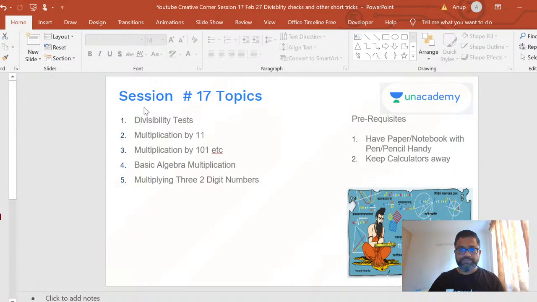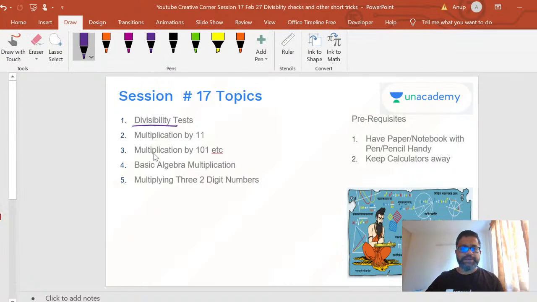Okay, so we are going to do some divisibility checks. Let's look at it, and I'll show you the tables. We're not going to cover all the numbers 2, 3, 4, 5, 6, 7, 8, 9, the basic ones. We'll cover some things where it's difficult to find the divisibility, and that's where I'm here to help you. We look at multiplication by 11, multiplication by 101. These are very, very easy basic ones. Some basic algebra multiplication. We will use the vertically and crosswise method.